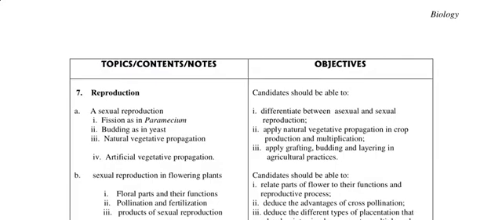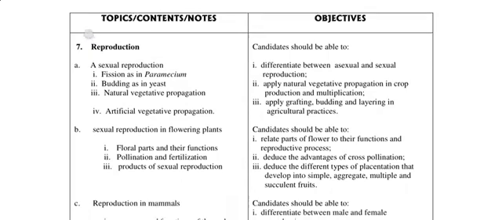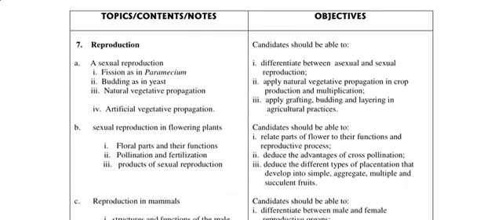Alright, then down to reproduction, where we have asexual reproduction, as in fission in paramecium, budding in yeast, natural vegetative propagation, and artificial vegetative propagation. And then we also have sexual reproduction in flowering plants. Oh my god, this is actually a lot, but trust me when I say you can do it. Then we have floral parts and their functions, pollination and fertilization, and products of sexual reproduction.